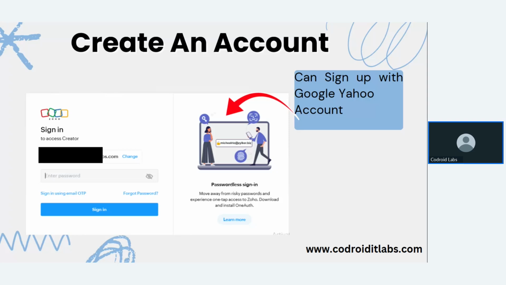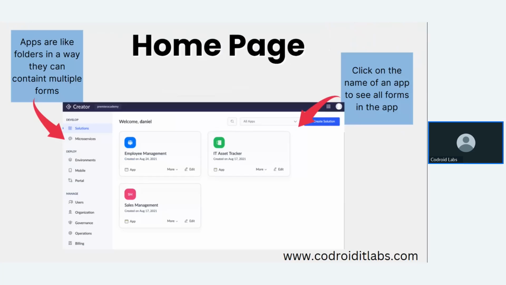First type your email ID, then your password, and then click on sign in. There is an alternative way to sign in: just click on the Zoho email OTP. After successfully completing the sign-in, you can see your dashboard.